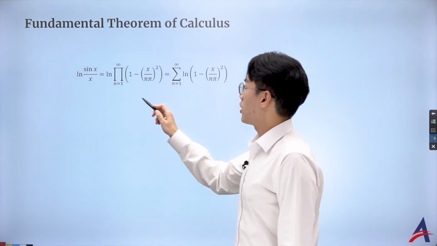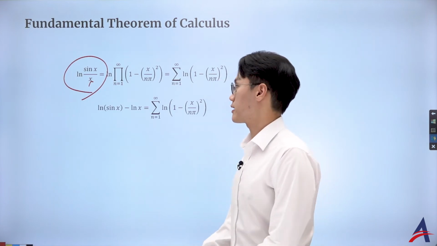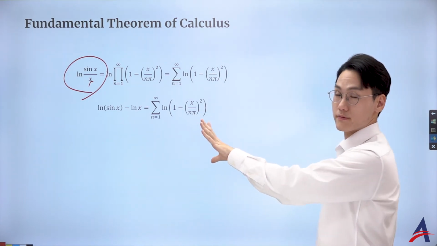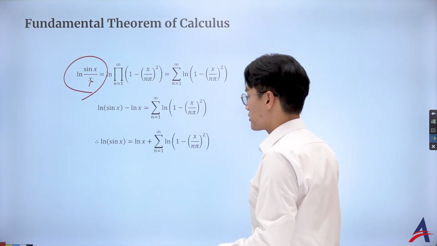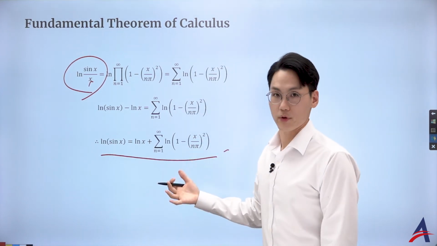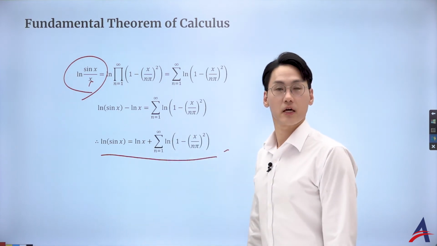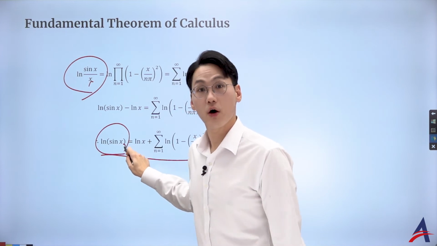So yes, what I can do is simplify the left-hand side, which becomes sine x over x, right? So that is ln sine x minus ln x, by the property of log. Then if I rearrange the ln x to the other side, I see this fancy infinite series, well, not polynomial, sorry, but a fancy infinite series for the ln sine of x. But here's the thing, in calculus we see this function all the time.